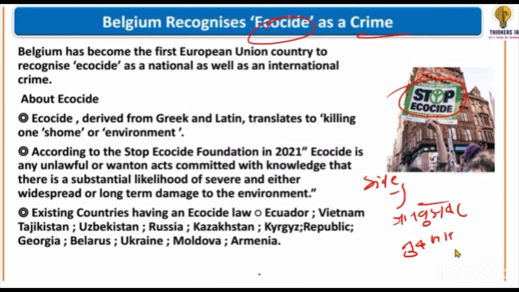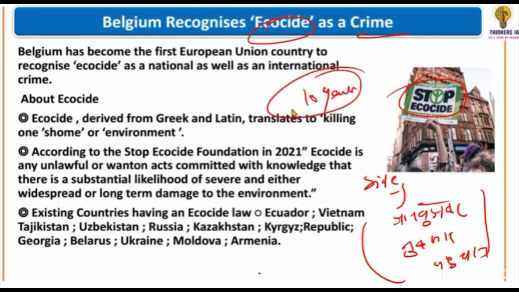Belgium just brought in a rule that if you are deliberately destroying or damaging the environment, it will be a crime. Under this crime there can be a punishment of 10 years and a very big fine. If this comes in UPSC, you can use this example in mains, and the location of Belgium is important in the prelims. The term ecocide may be important for us.